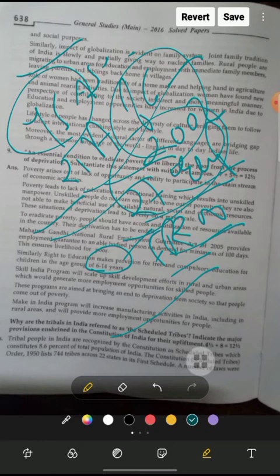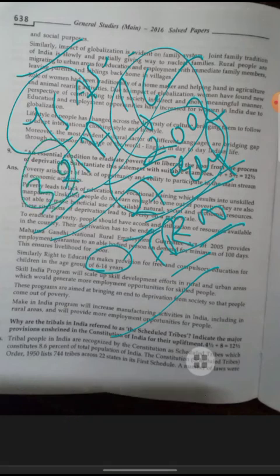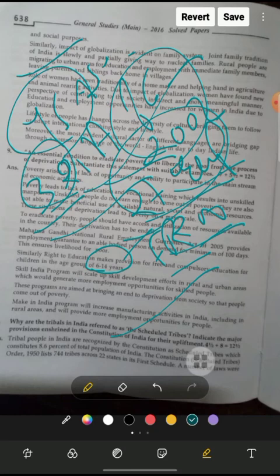These are very important things to reduce poverty. Article 39 provides equal pay for equal work for women and men. The Skill India program will scale up skill development efforts in rural and urban areas, which would generate more employment opportunities for skilled people.